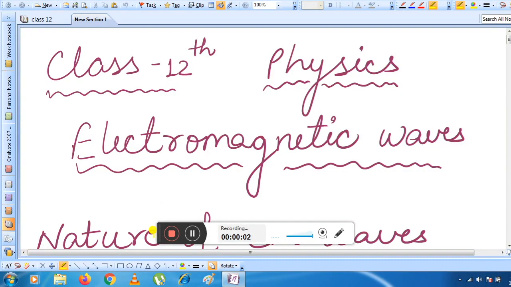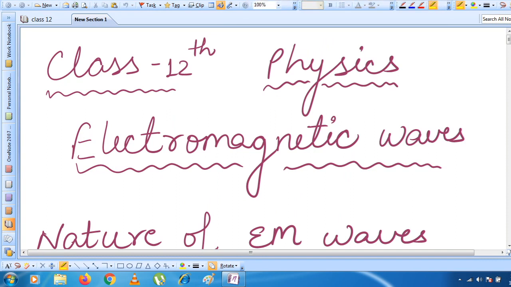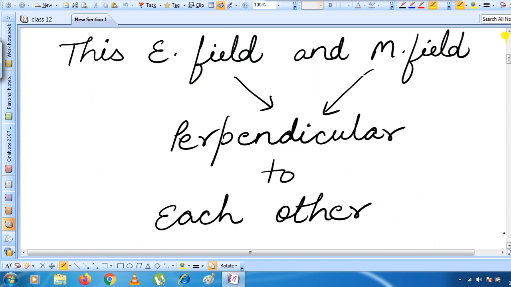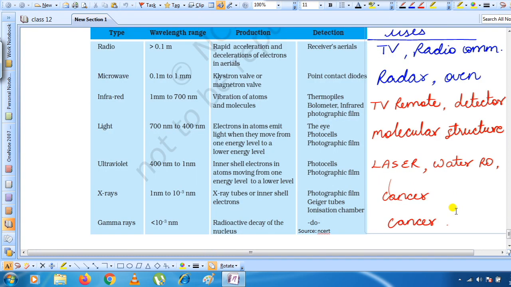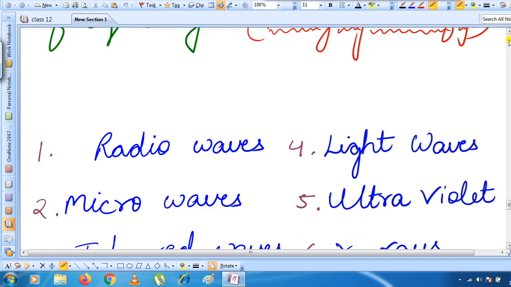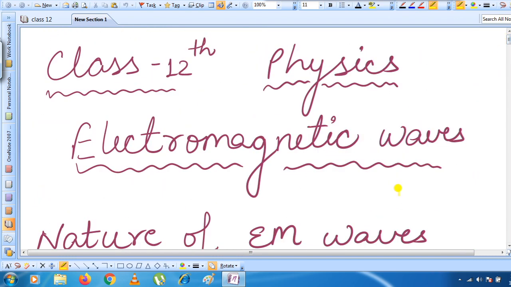Good morning, everyone. Today we will continue with our chapter Electromagnetic Waves, which is chapter number 8 in class 12 physics. Today we will study the nature of electromagnetic waves. This will be our topic today. In the last topic, we studied the source of electromagnetic waves, and we saw that the source was an oscillating charge, which we can also call an accelerating charge, right?